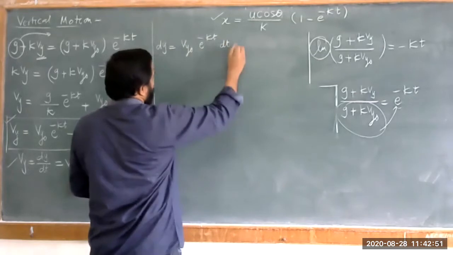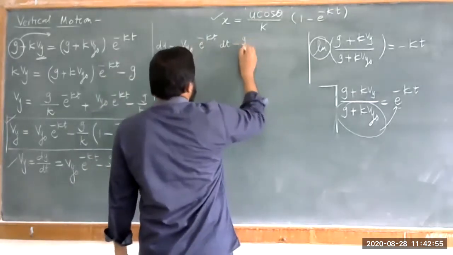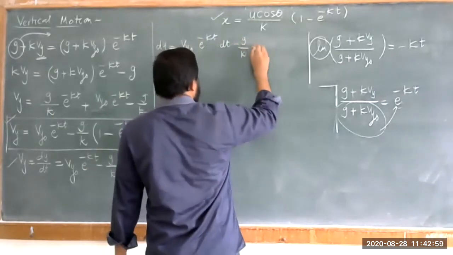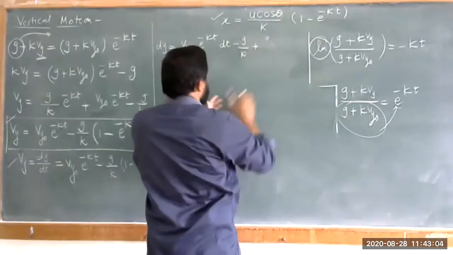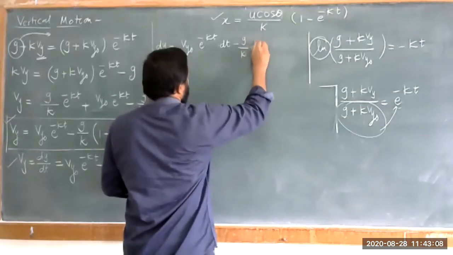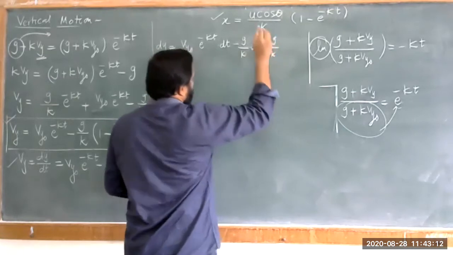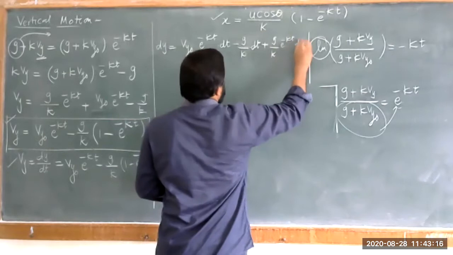So this is dt, now separate this one. That is g upon k first, and now the second thing: minus minus plus, that is Vy naught e raised to minus kt into dt, plus this g upon k into e raised to minus kt into dt.